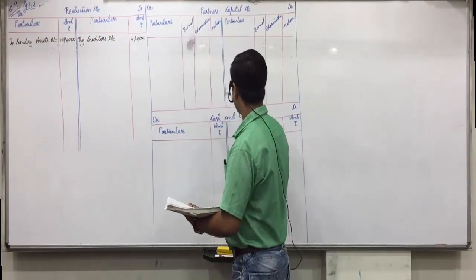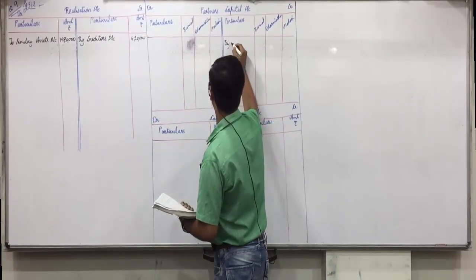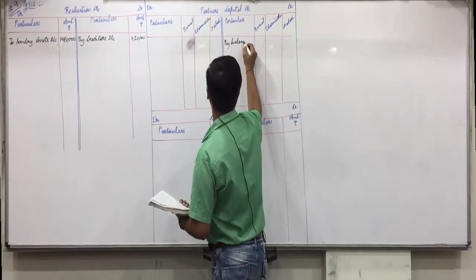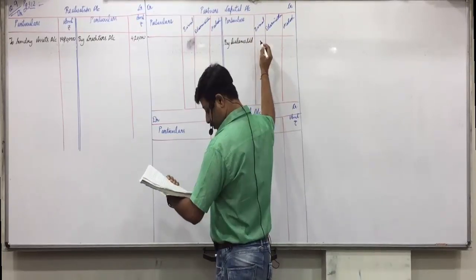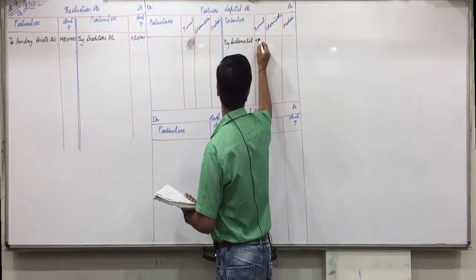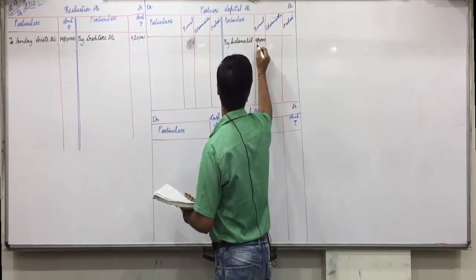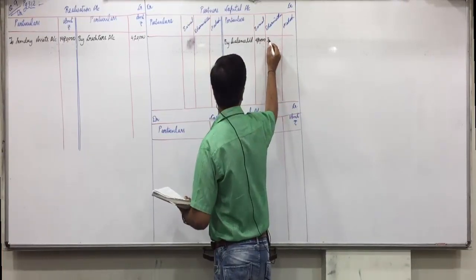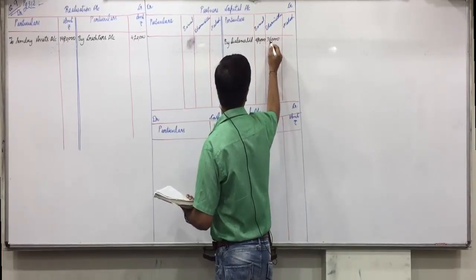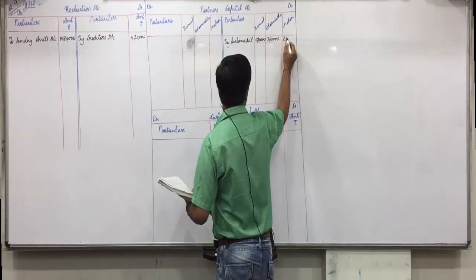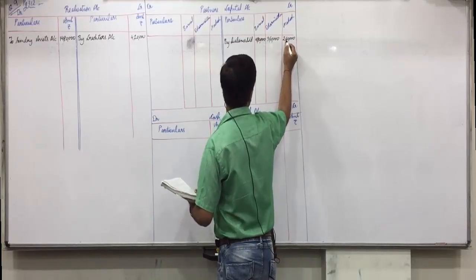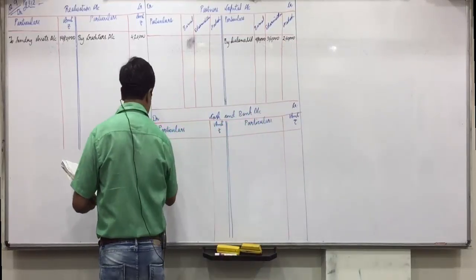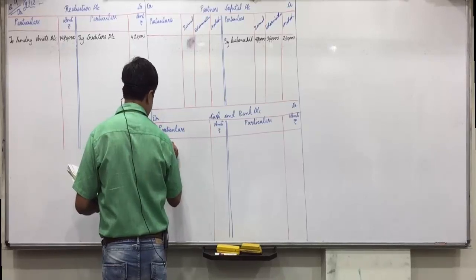Balances are to be written. So capital balances by balance brought down: 4,80,000, 3,60,000, 2,40,000, and in cash, to balance brought down 20,000.